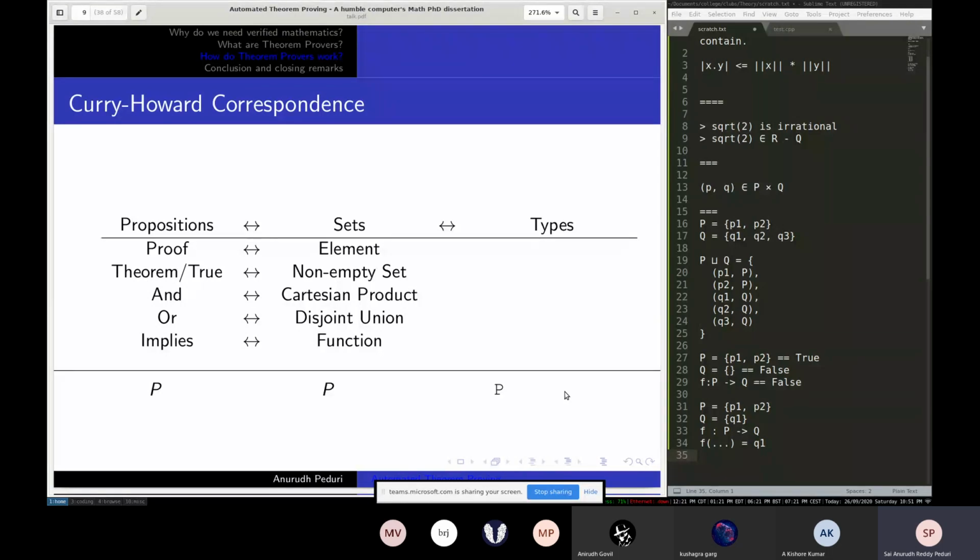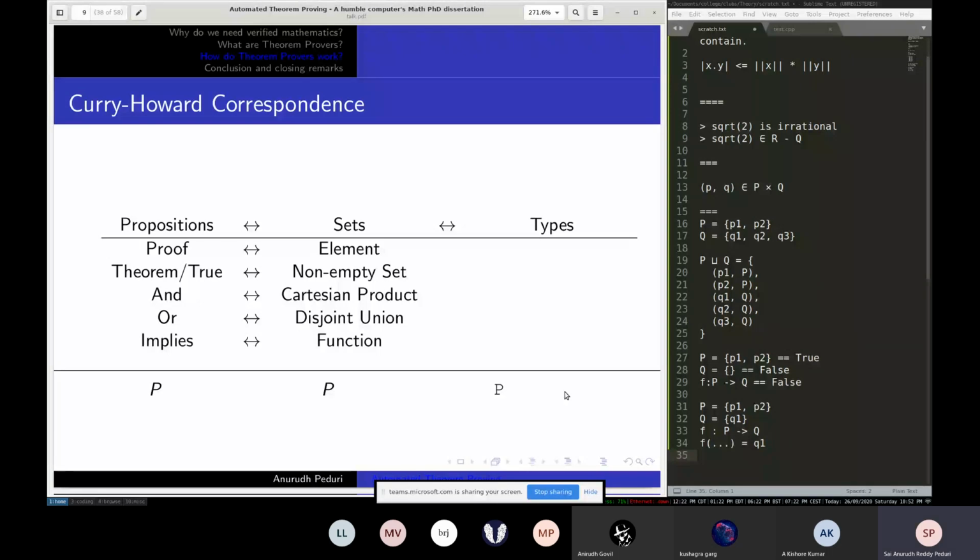So int is the set of all integers, Z. Char is the alphabet set, A to Z. Okay, char actually stores a lot more, but you can think of it as storing A to Z, 1 to 9, something like that. Bool has two values, true and false, which is basically the set of Boolean values.